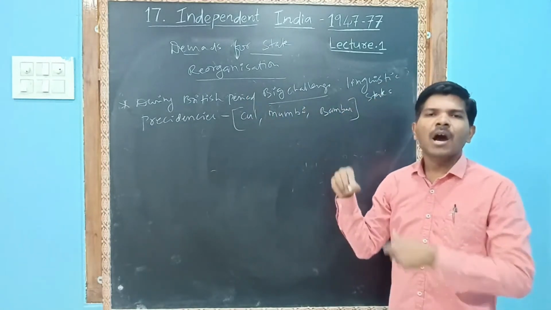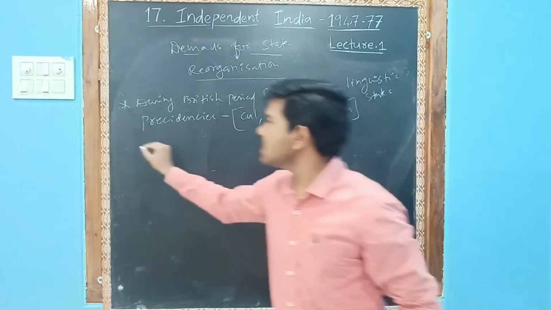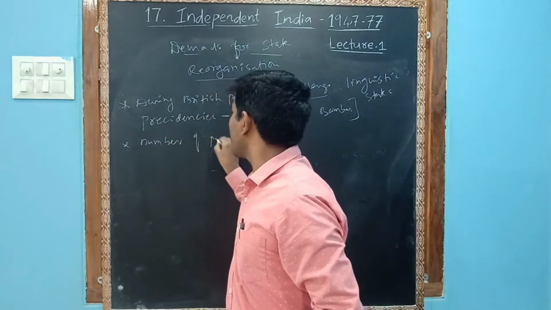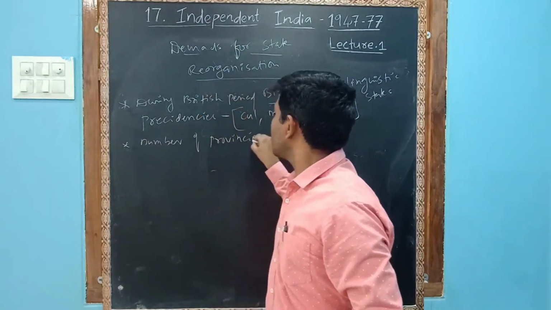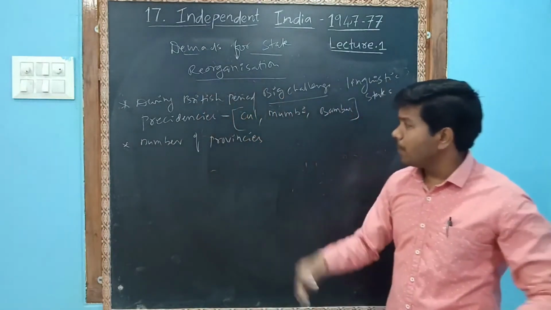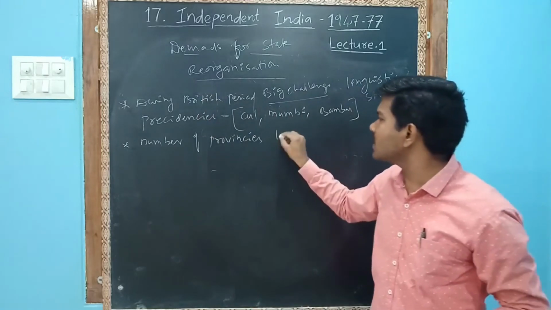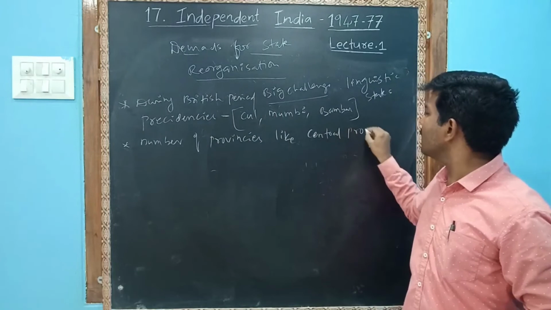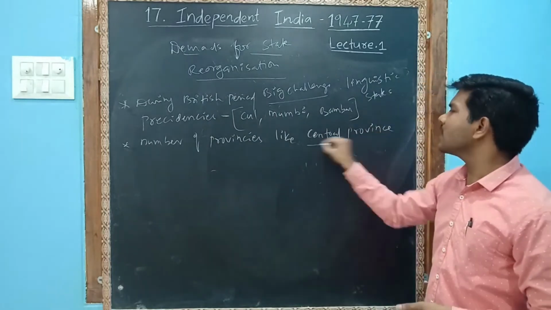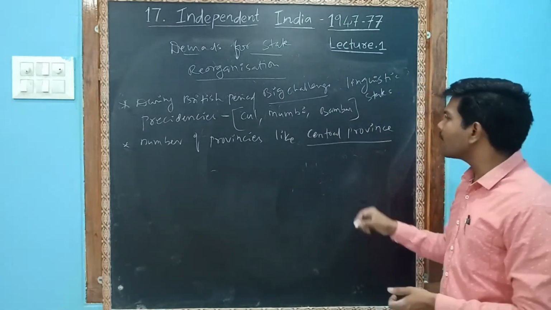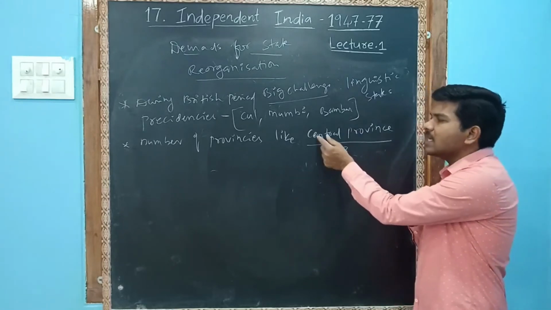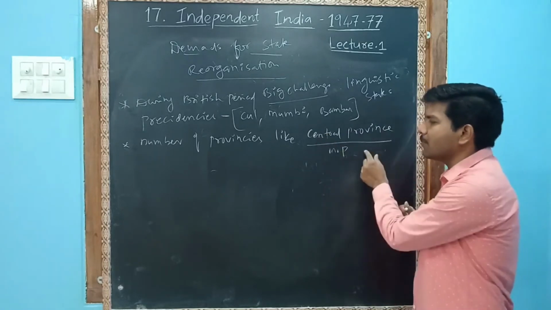Apart from this, there were a number of provinces, meaning states. There were lots of provinces, like Central Province. Sir, what is Central Province? Central Province means Madhya Pradesh.